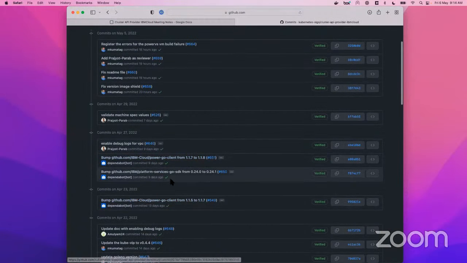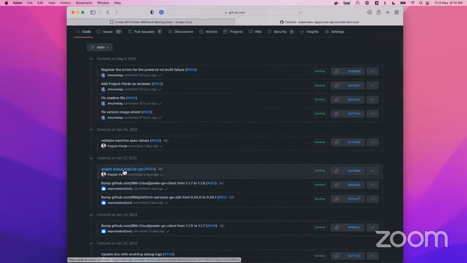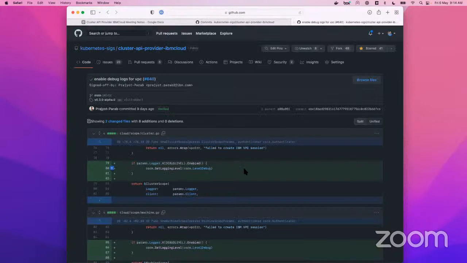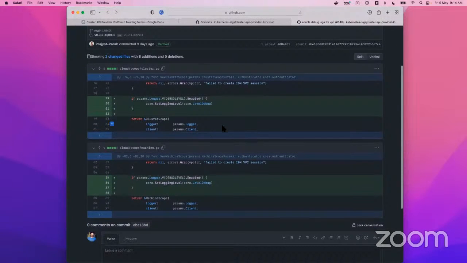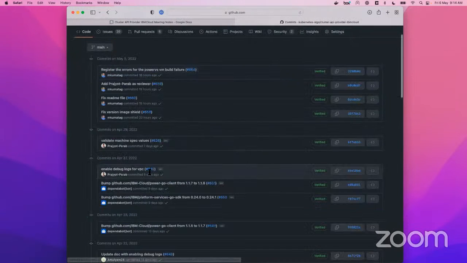A bunch of these updates happened, and we also enabled debug logs for the VPC client now. What this really means is it will debug the API request for the VPC cluster. This requires -v=5, which we are supposed to set while running the controller. That option we exposed in another PR. Good.